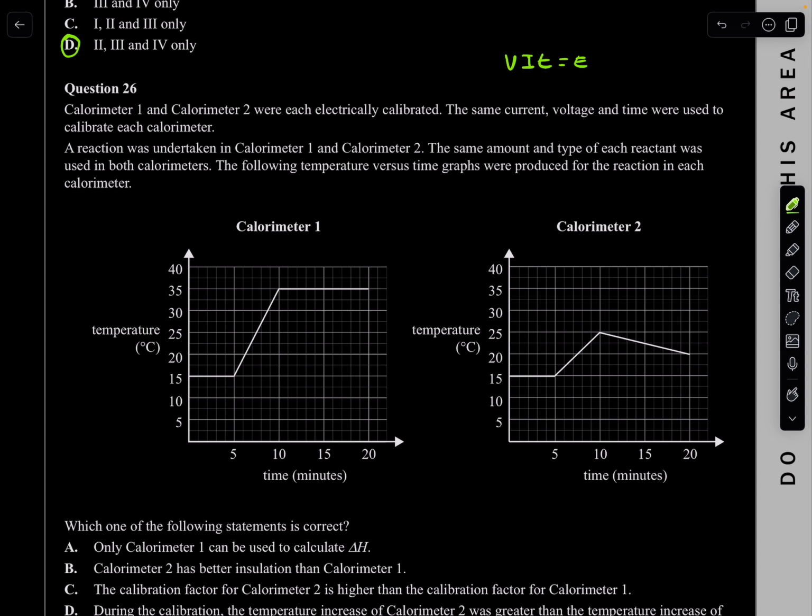A reaction was undertaken in calorimeter 1 and calorimeter 2. The same amount and type of each reactant was used in both calorimeters. The following temperature versus time graphs were produced for the reaction in each calorimeter. We can see that calorimeter 1 has this nice constant value here, meaning that it's very nicely insulated, like 100% no energy loss. Compared to calorimeter 2, you can see that at the end there is this heat loss. So it's not perfectly insulated.